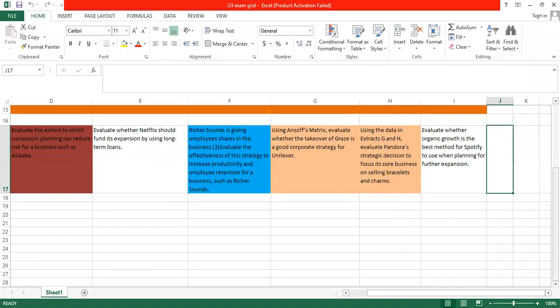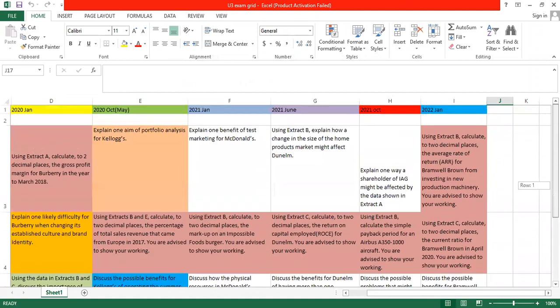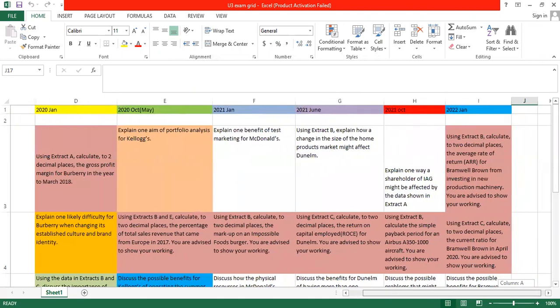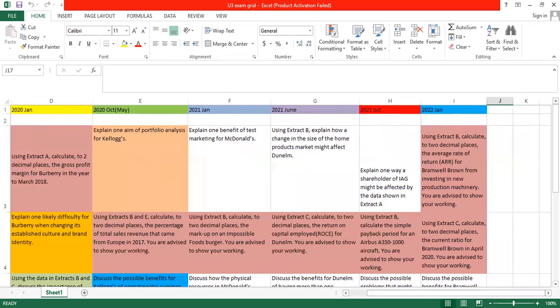Mainly, these calculation questions usually come in Section A. You can see this pink color shows the calculations so far. These are the Unit 3 calculations. Firstly, they asked for the gross profit margin, then to calculate the total sales revenue, then to give the markup ratio to a decimal place, then to calculate the ROCE, and this time they're asking for the Airbus simple payback. And in the recent paper in January 2022, there were two calculations.